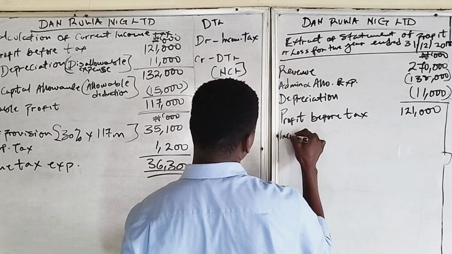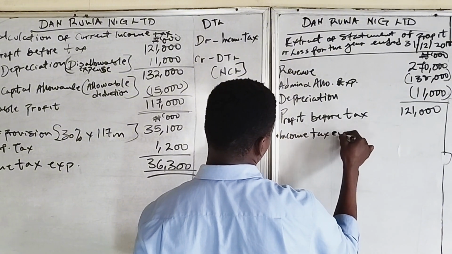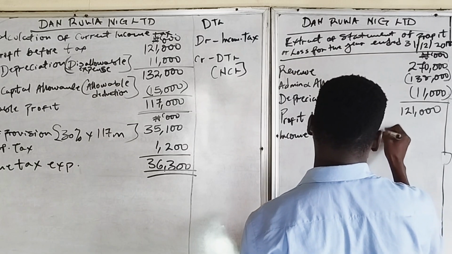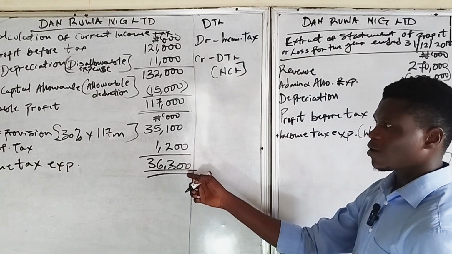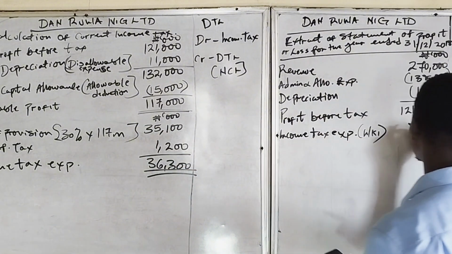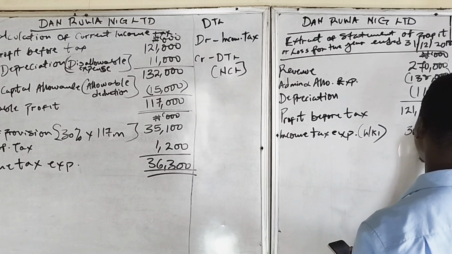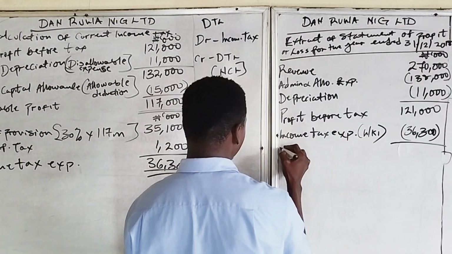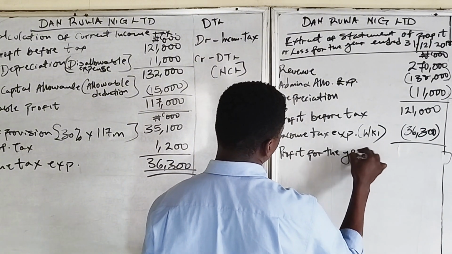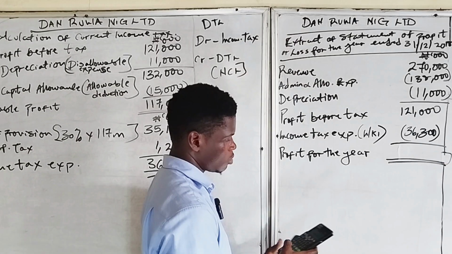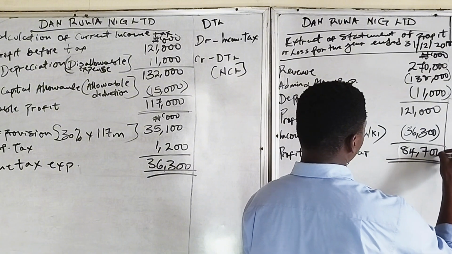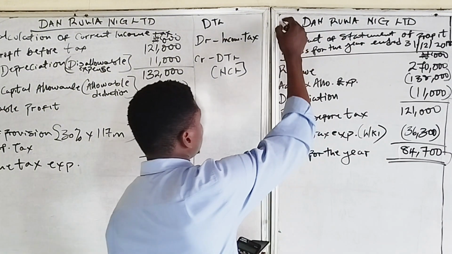Now income tax expense, according to our workings, which is our workings one, is 36,300,000, which includes the movement in deferred tax and the current tax provision. So we have 36,300,000. So this will give us the profit for the year. So we have profit for the year of 84,700. So this is the big part of the question.